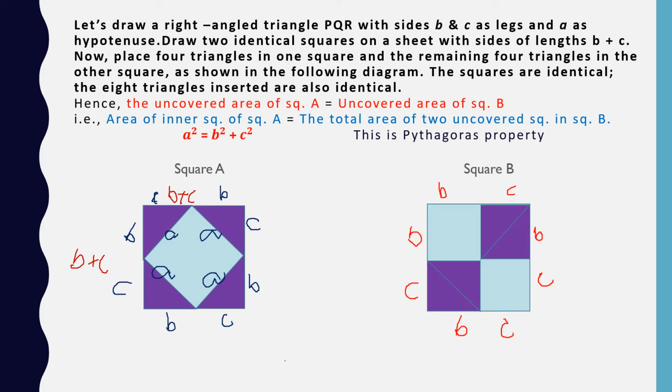Look at this. Once again you will see that B plus C is the side of this bigger square. Here also B plus C.